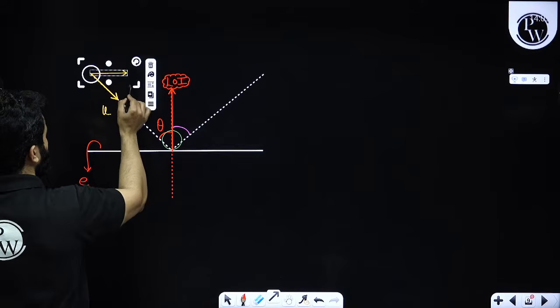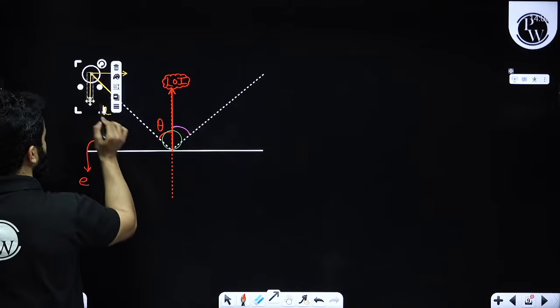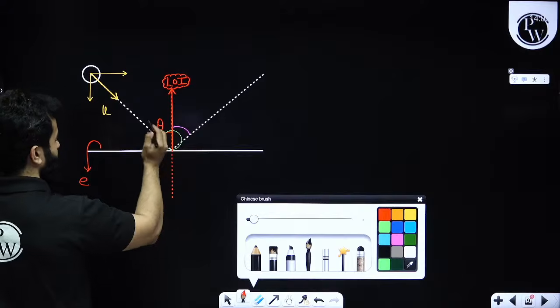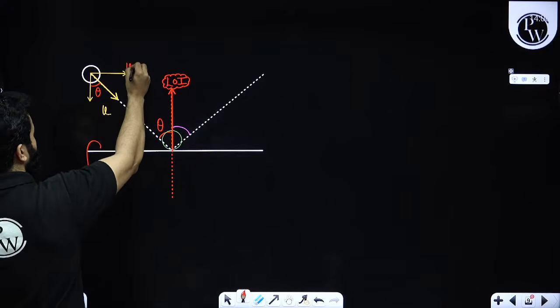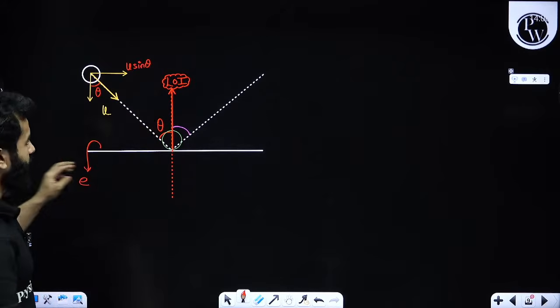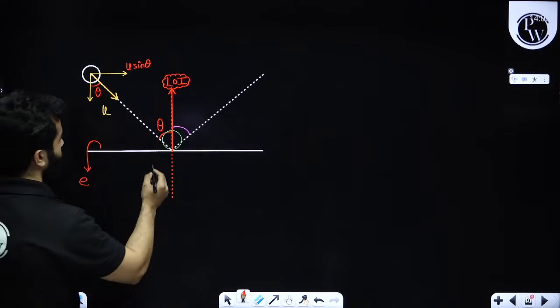We can write down ux like this. You can write down uy like this. And if this angle is theta, then this is u sine theta. If this angle is theta, I'm so sorry.